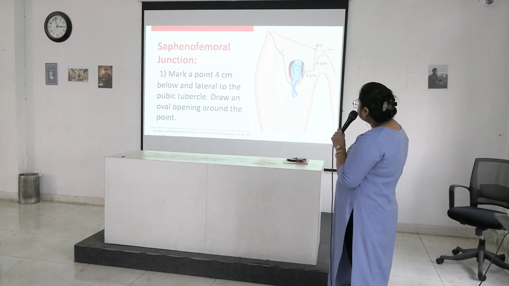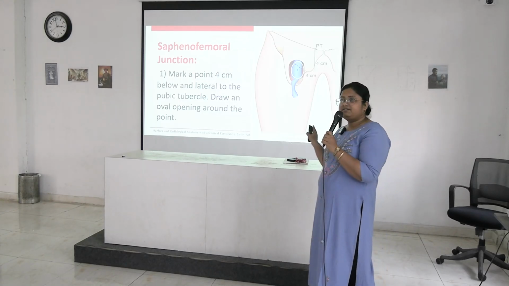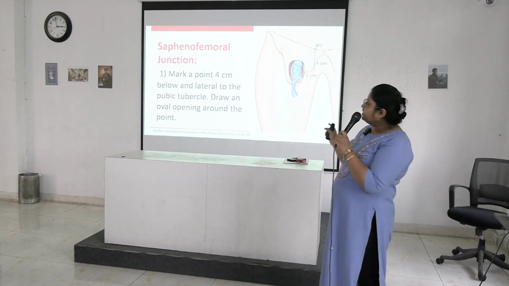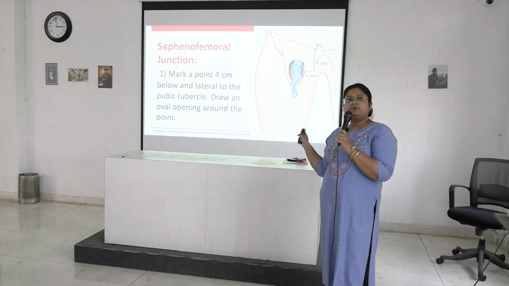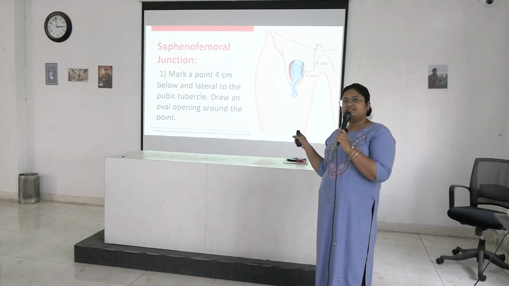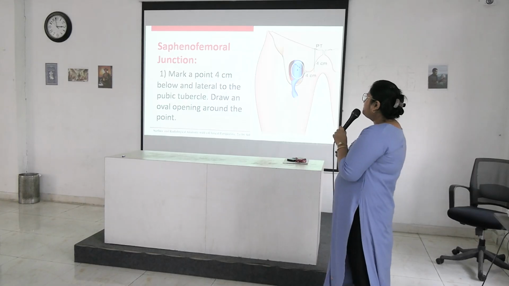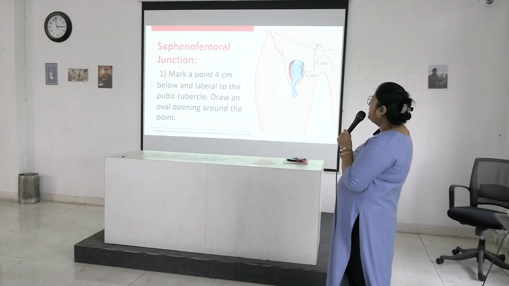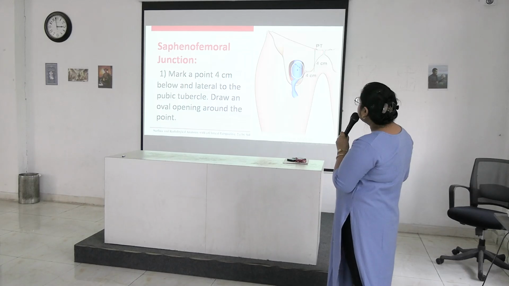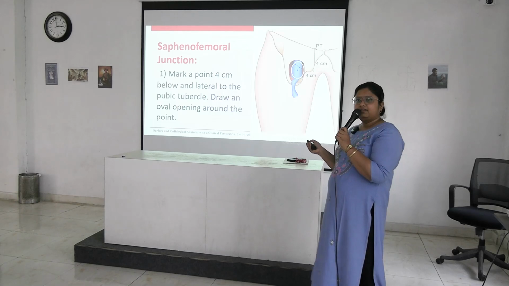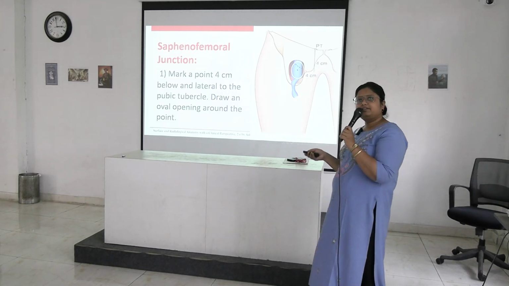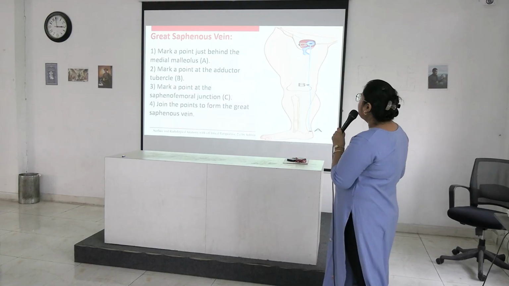Next is the saphenofemoral junction. This is also very commonly asked. In case of varicose vein examination in a patient you will get in surgery, you have to locate this point to block the perforators here. So mark a point 4 cm below and 4 cm lateral to the pubic tubercle. Here is the pubic tubercle. This is the location of the saphenofemoral junction, and draw an oval opening around this point. That is the saphenous opening. Okay, understood?